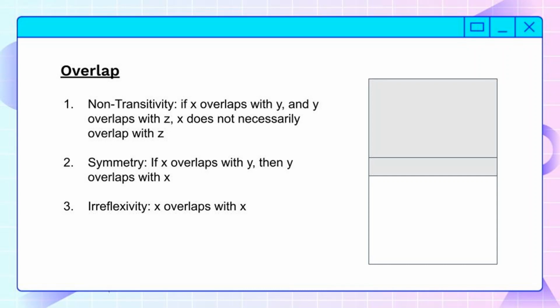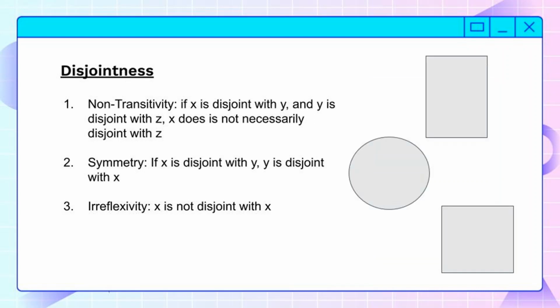Next, it's symmetric. If x overlaps with y, then y overlaps with x. That's pretty simple. If wall 1 has a cornerstone and wall 2 has the same cornerstone, then wall 1 overlaps with wall 2, and wall 2 overlaps with wall 1. Finally, on the subject of overlap, everything is overlapping with itself. Everything is reflexively overlapping. If a wall exists, the wall overlaps with all of the parts that it has. Everything overlaps with itself. Next, we have disjointness. Disjointness is just not being connected or not overlapping with something at all.